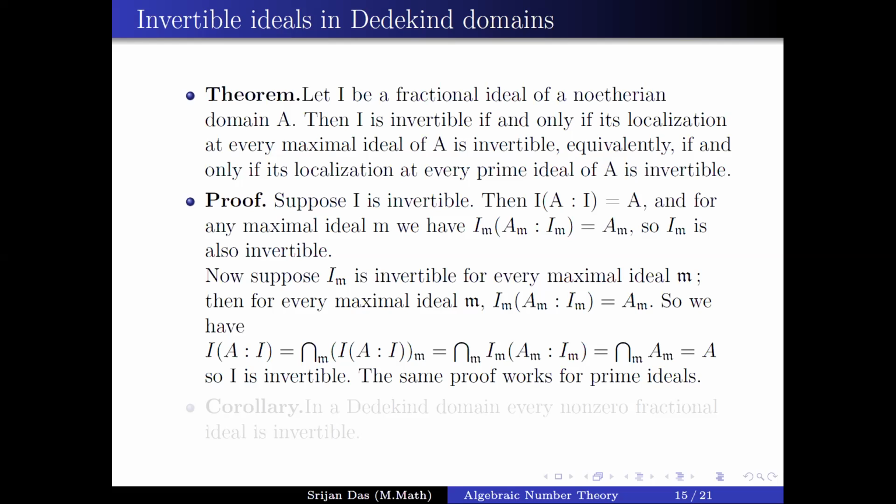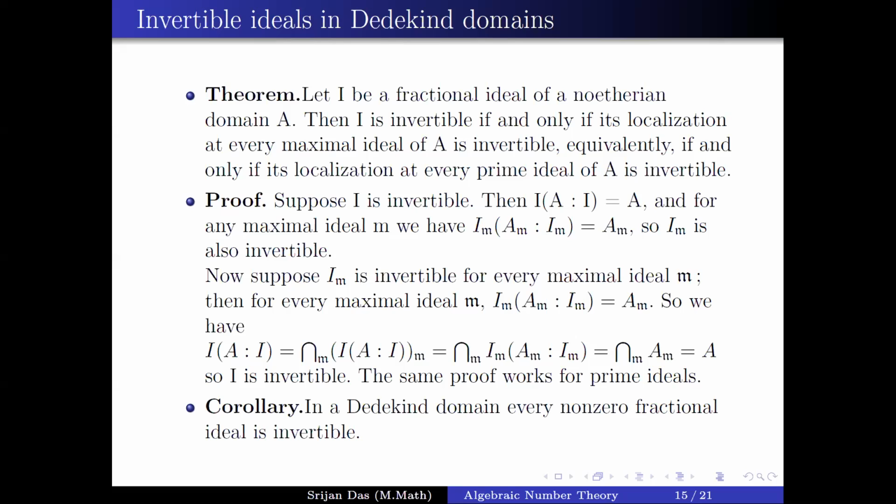So (A : I) is the same as the intersection of those things. Similarly, using that I localized at M is invertible, we finally get that this is equal to the intersection of A localized at M, and again using that result from localization, this intersection is equal to A. So we arrive at I (A : I) equal to A, which says that I is invertible. The similar proof we can of course run with the prime ideals, because we know the result of localization is true in the case of prime ideals also.